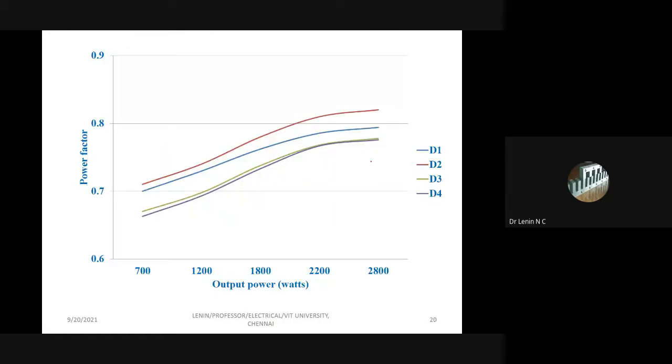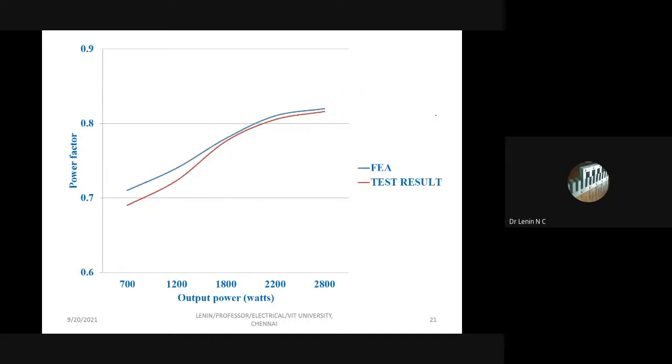So what we did is, we did different studies, and if you see the power factor, the power factor rises for this particular design to greater than 0.8, which is much closer to the PMSM machine. So this is what we did in simulation as well as test.